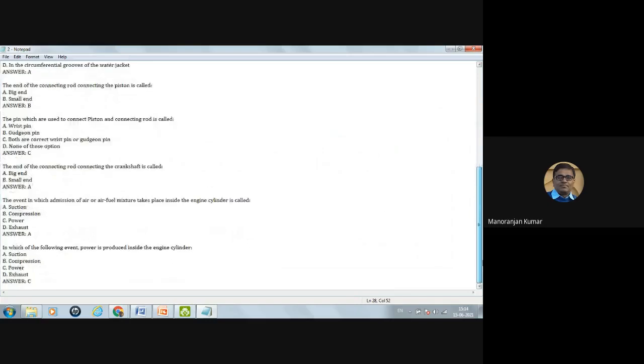Now the end of the connecting rod connecting the piston is called, there are two ends, a small end and big end. A small end ऊपर रहता है up में and big end नीचे रहता है जो crankshaft को connect करता है. Piston, so end of the connecting rod connecting the piston, it will be the small end. So correct option is B.